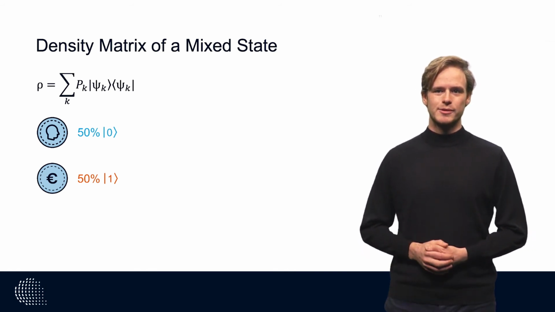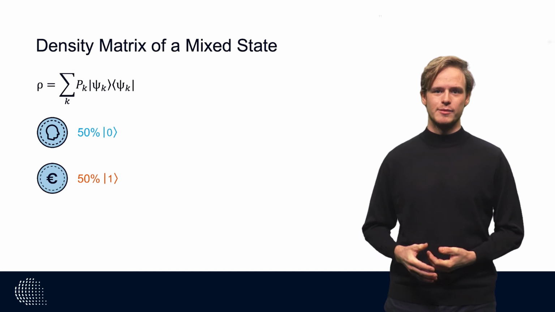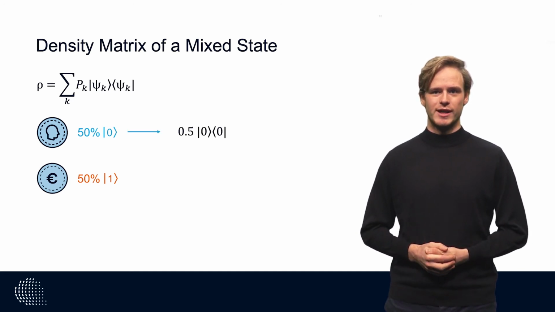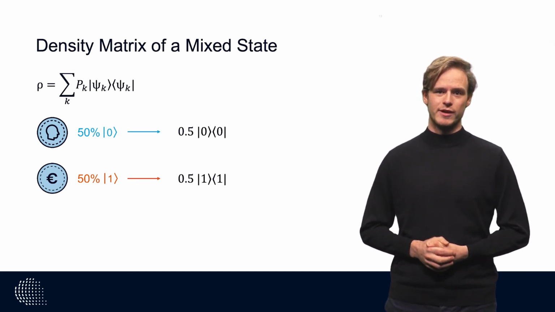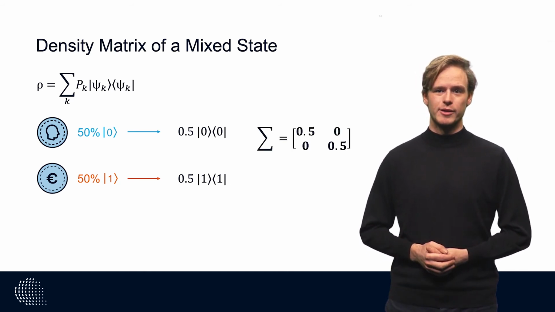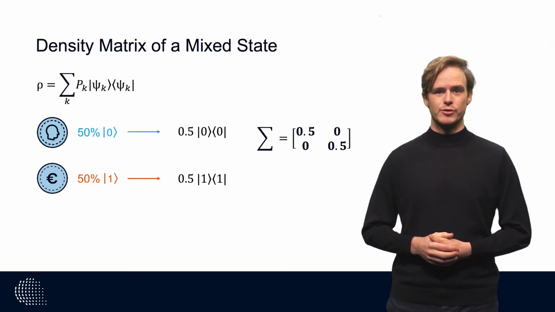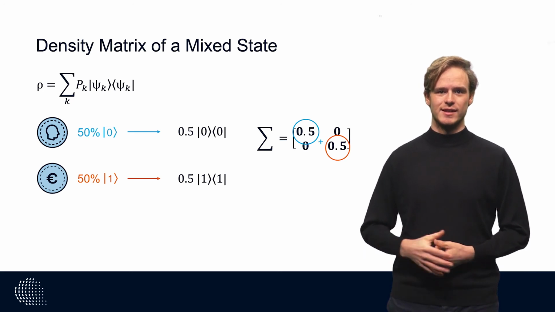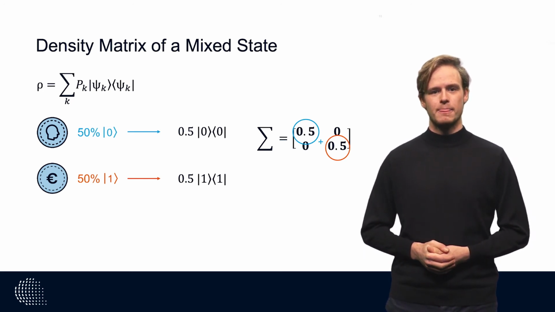For this example, the contributions to the sum would be 0.5 |0><0| and 0.5 |1><1|. If we sum this up, we get the following matrix, and calculating the trace, we can see that this is a normalized quantum state.